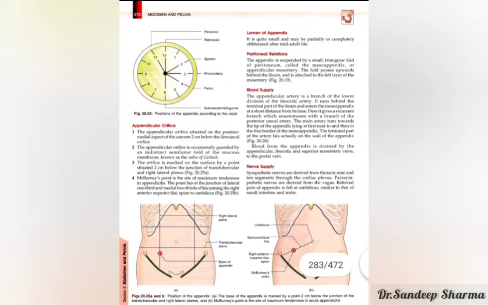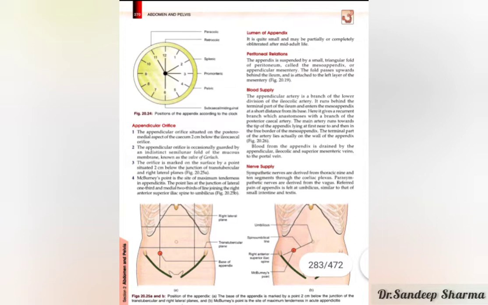And this orifice is marked on the surface by a point situated 2 cm below the junction of the transtubercular and right lateral planes. The important point we are discussing now is McBurney's point.